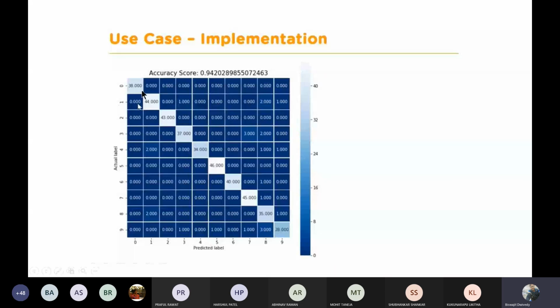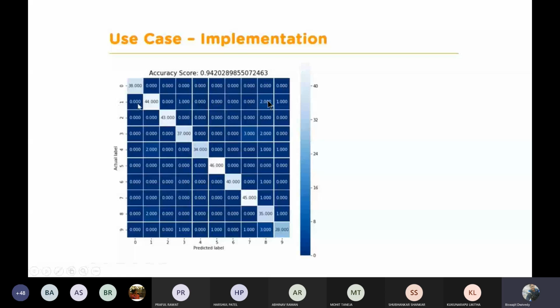Similarly, here, how many ones are actually present in that data set and how many ones have been predicted by our algorithm is written here. Similarly, in this diagonal, how many fours are there in your actual data set versus how many fours have been predicted by our algorithm. You can see some other entries are also there, like here 2 is written, 1 is written here. So what happens here?